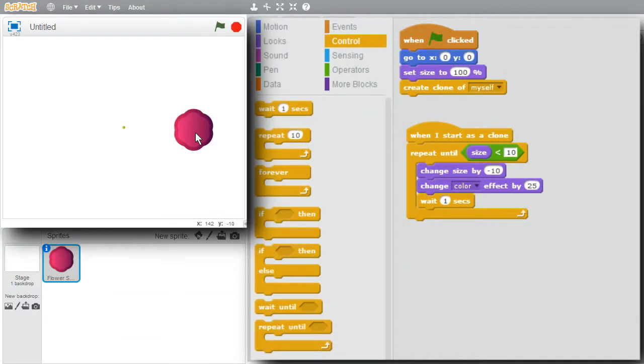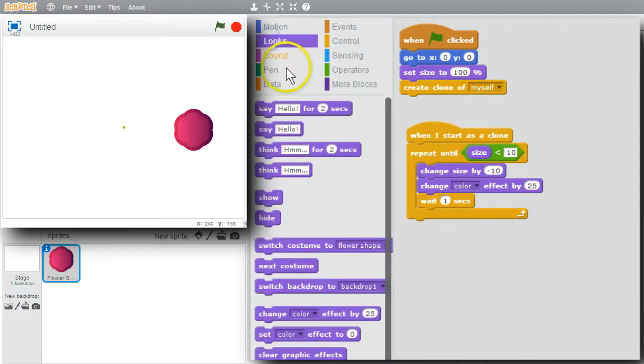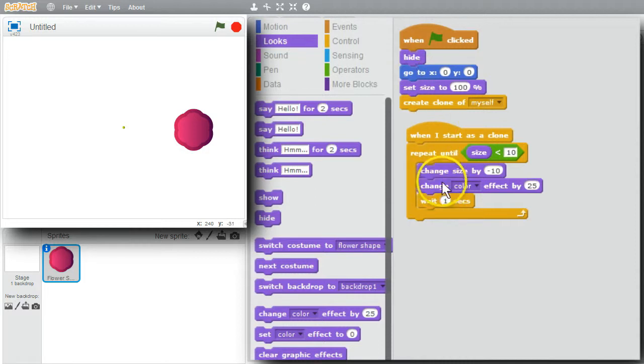I'll hide the creating sprite. I'll go to Looks, get Hide, put that up at the very beginning. It'll immediately be hiding when the green flag is clicked. Will this work now? Be careful. I'll give it a try. Start. Now I don't see anything at all.